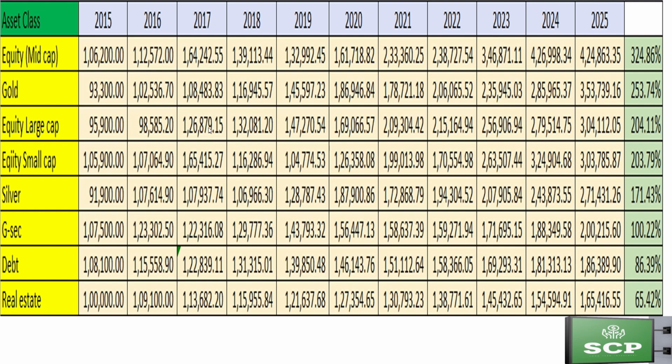And now let's assume you have invested 1 lakh at the start of 2015. Then the 1 lakh would be 4,24,863 for equity mid cap, and gold would be close to 3,55,000. Equity large cap and equity small cap fetch close to 3,05,000. Silver is 2,71,000 and government securities is 2 lakhs. Debt is 1,86,000 and real estate is 1,65,416.